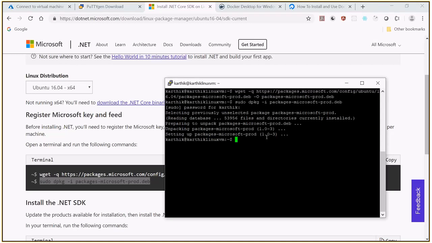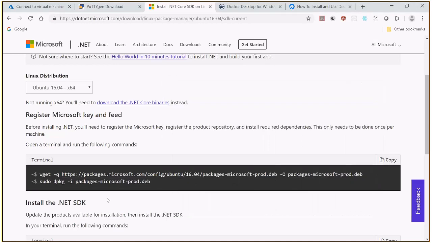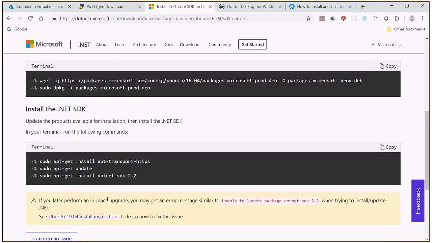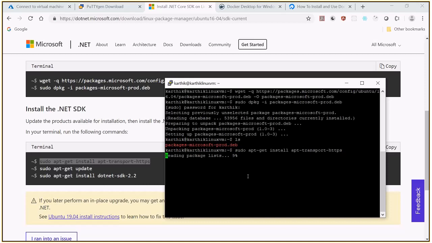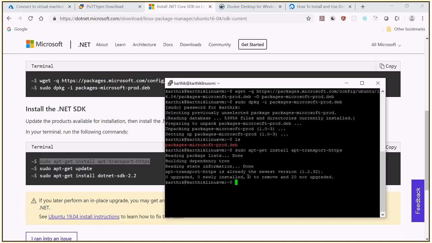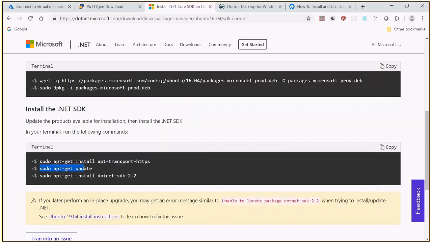So once downloaded, type ls. So see here, there is a package, Microsoft product, with some DEB extension. Now I want to install this. So in order to install that .NET SDK, in the terminal they have given some commands. I'm simply copying and pasting. Okay, then update the packages.